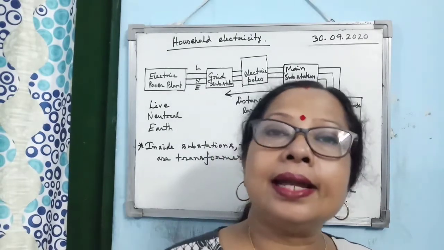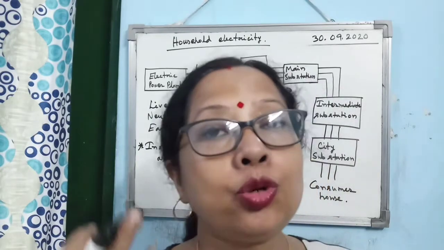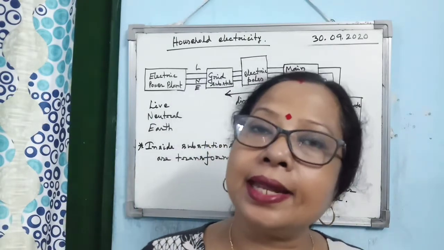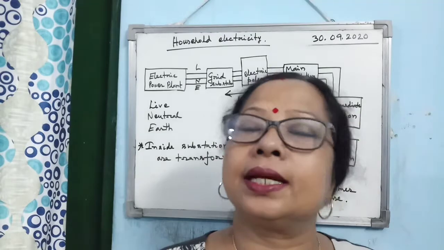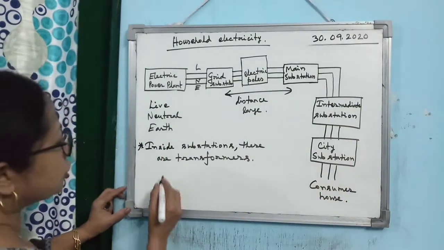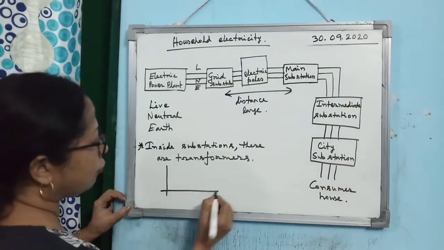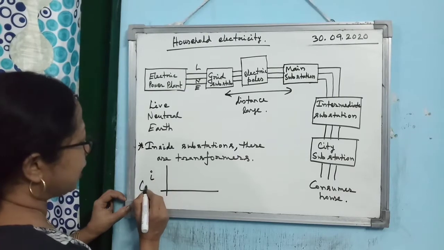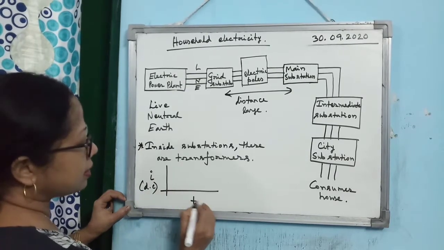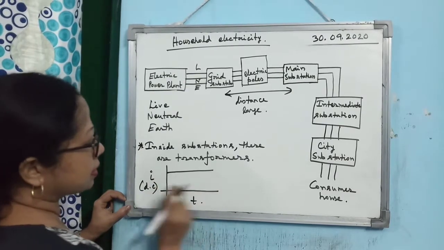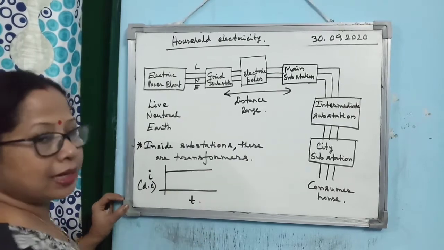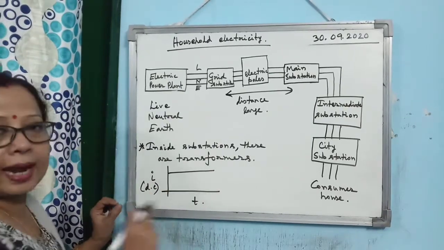Remember, there are two types of electricity, direct current and alternating current. If I draw the direct current graph, just I am showing you, this is direct current, DC, and this is time. Direct current looks like this. There is no change in the magnitude. There is no change in the direction.